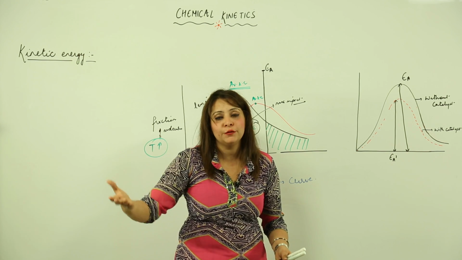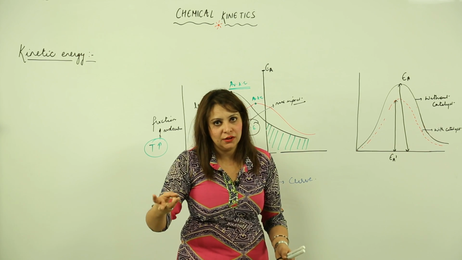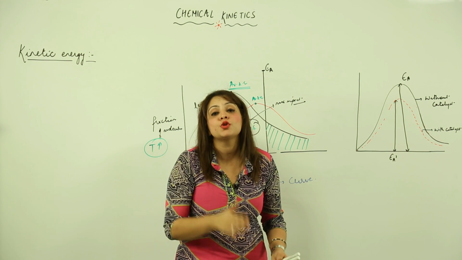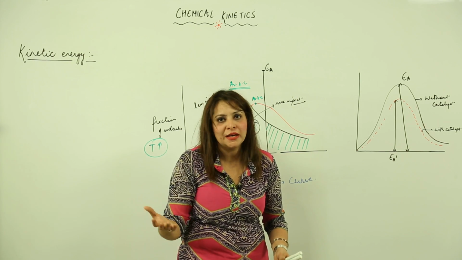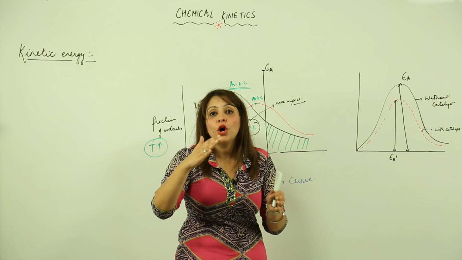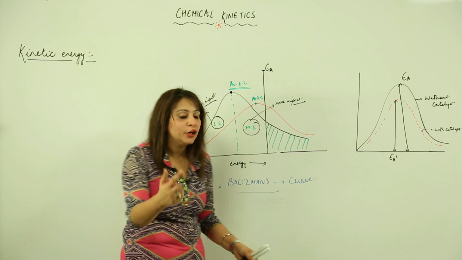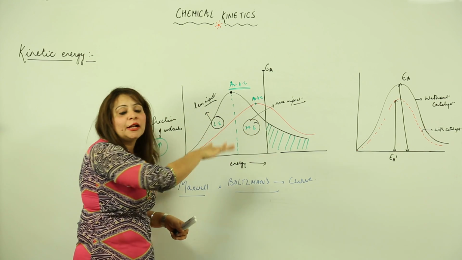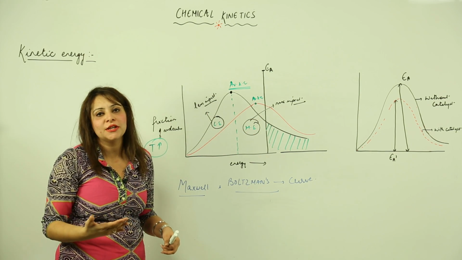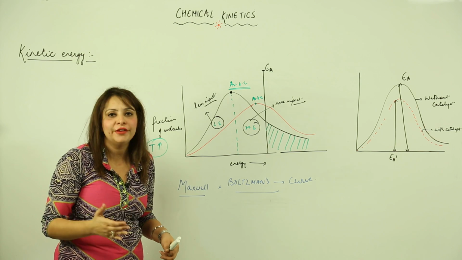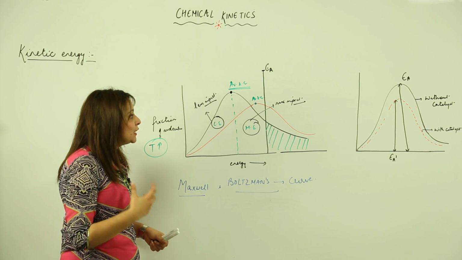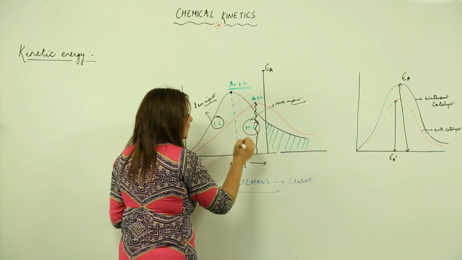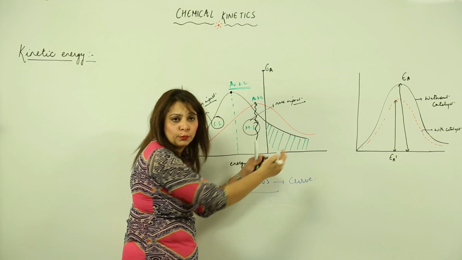So when it was 30, suppose 3 students secured passing marks. Suppose I reduce it to 20, suppose 5 got those passing marks. So in a similar manner, on increasing the temperature, this graph, this slope is pushed down. That means now more molecules possess the energy equivalent to average kinetic energy. And as we can see, this is the average kinetic energy. So these are less energetic and these are more energetic.